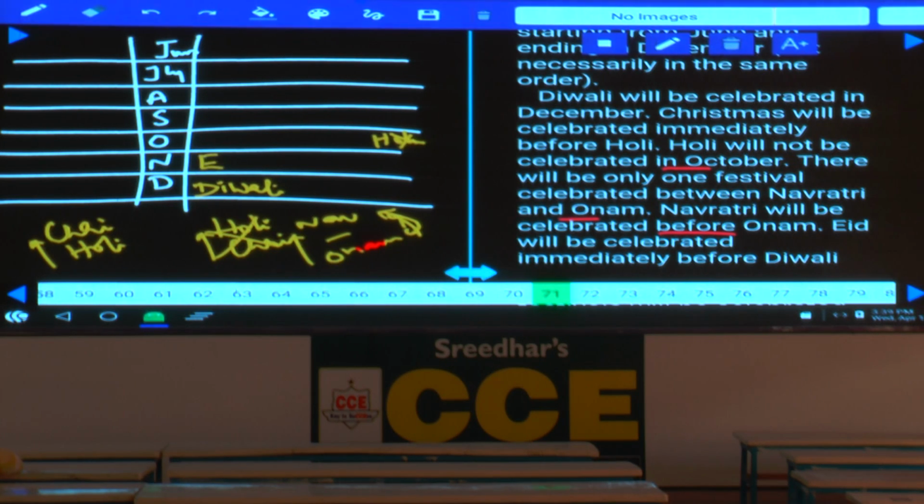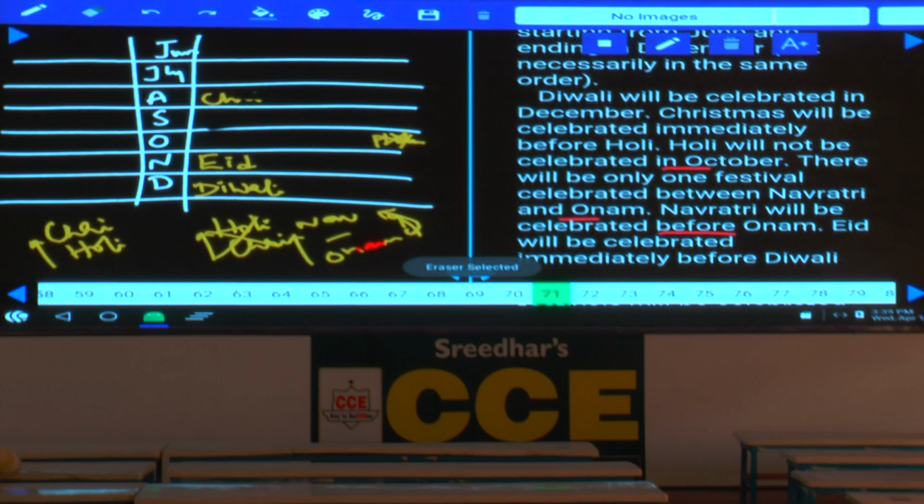Then Eid will be celebrated immediately before Diwali. Now this will be Eid. As Eid is immediately before Diwali, Holi cannot be at this place. As Holi cannot be here, then what is the possibility here? Now tell me whether Holi can be in the month of September or not. If Holi is here, then Christmas will be here. If Holi and Christmas are in these 2 months, then between Navratri and Onam we should have an alternate. But is it possible to have an alternate in this one? No. Which implies that Holi cannot be in the month of September.